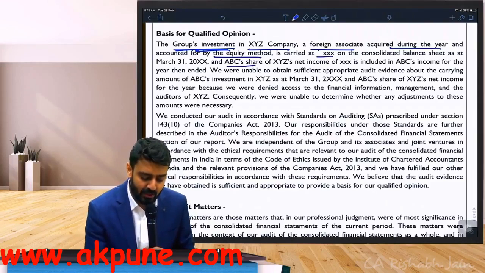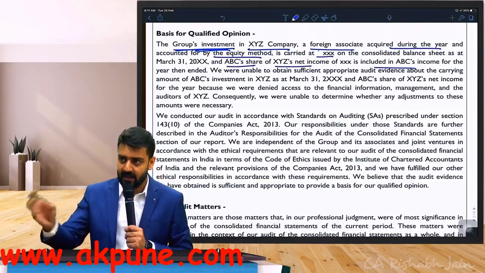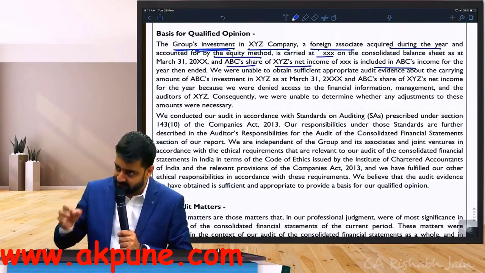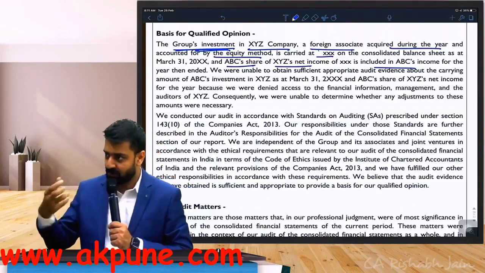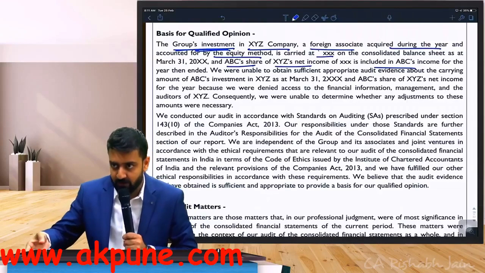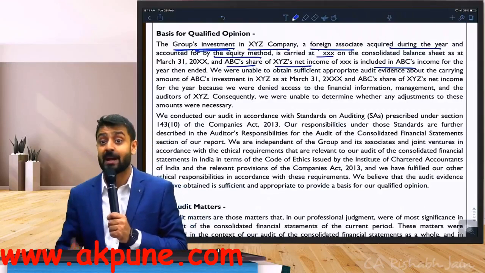The ABC share of XYZ's net income is included. So basically the company which I acquired, their overall income, my share in that income is included in my financial statements. That means acquisition is done. Values are merged. Their share of income is getting reflected in my financial statement. So everything is in place. But the problem is I don't have information.